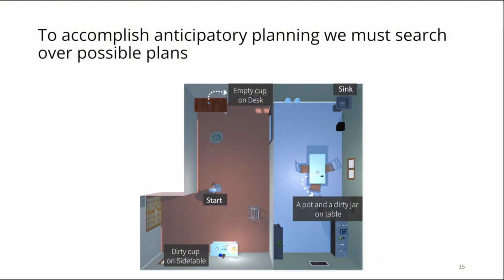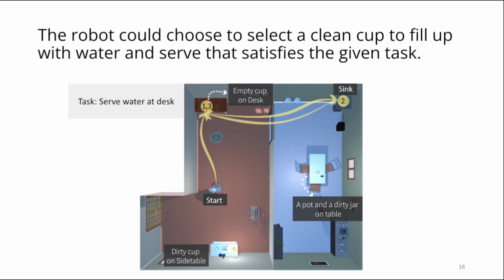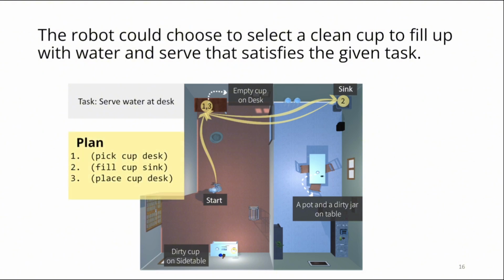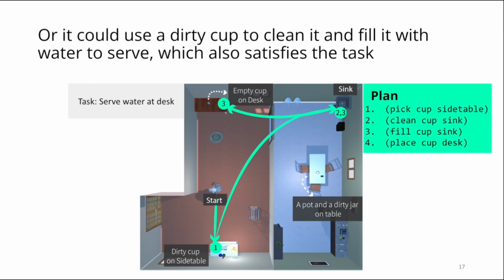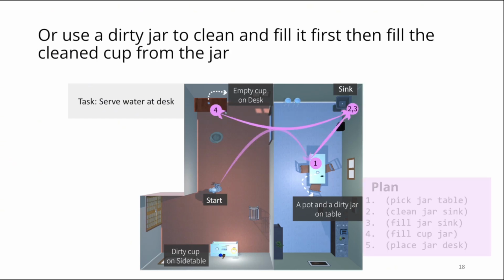To accomplish anticipatory planning, we must search over possible plans and select the ones with lower overall expected cost. But as the environment grows, there could be many plans that satisfy a task, making this search intractable. For example, given the task serve water at desk in these environments, the robot could select a clean cup to fill it up with water to serve, or it can select a dirty cup and clean it before serving water in it. Similarly, it can also clean a dirty jar and fill it and serve water from it.